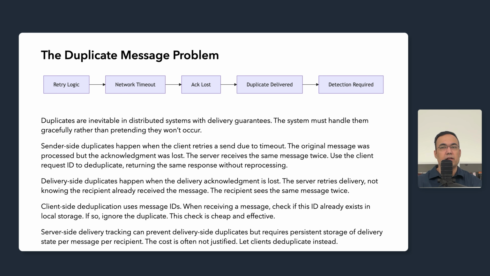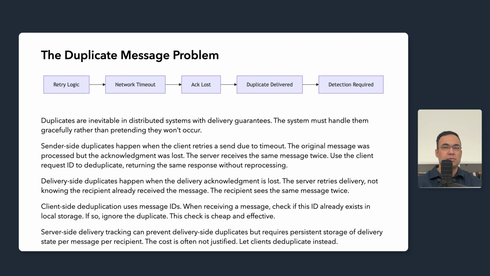The solution is client request IDs. Each send attempt includes a unique request ID generated by the client. Before processing, the server checks if we have seen the request ID recently. If so, we return the same response without reprocessing. This makes retries safe.